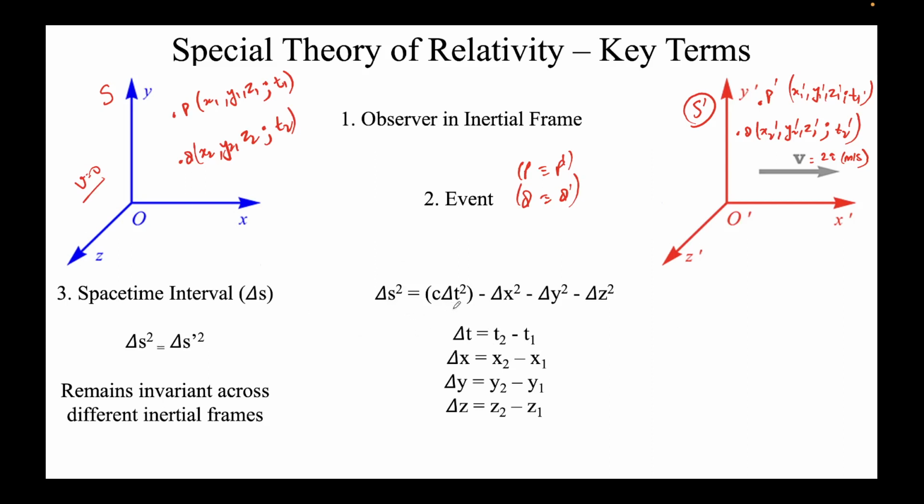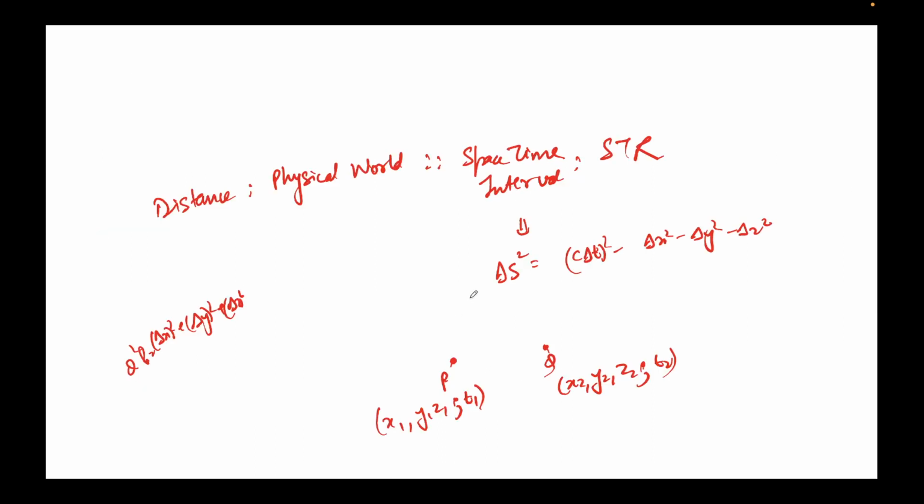We calculate the value using this formula, right? Delta S squared is equal to, okay, there is a slight error here, it's (c delta t) whole squared minus delta x squared minus delta y squared minus delta z squared, where delta t, x, y, and z are like this. And as we talked about, how is P related to P prime mathematically? We'll see in today's class. But before that, in the last class, a doubt was raised: why this negative sign here, right? We'll address this today first.